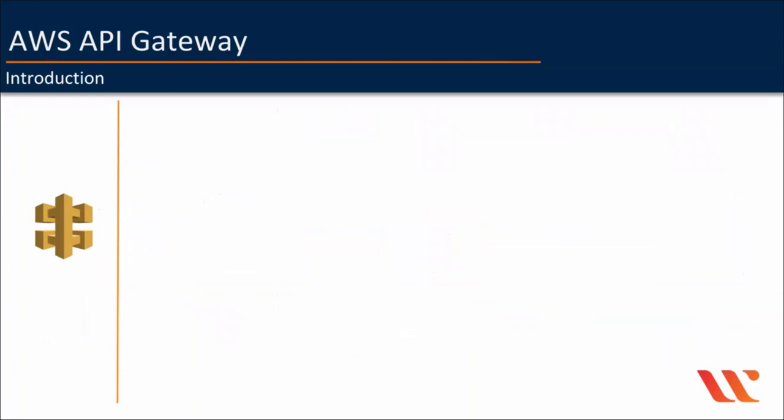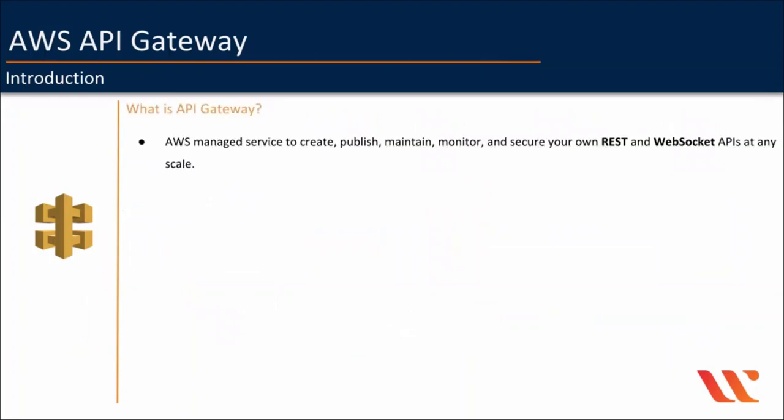Okay, now let's talk about API Gateway from AWS. It is an AWS managed service to create, publish, maintain, monitor, and secure your own REST and WebSocket APIs at any scale. You might be wondering, where is SOAP in here? API Gateway does not directly provide any option for SOAP APIs, but SOAP requests and responses are also XMLs with certain additional information. So you can use REST APIs to send and receive SOAP requests.